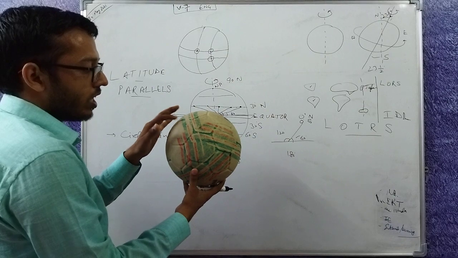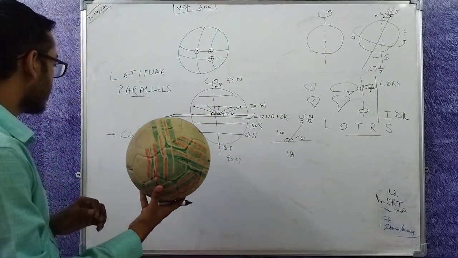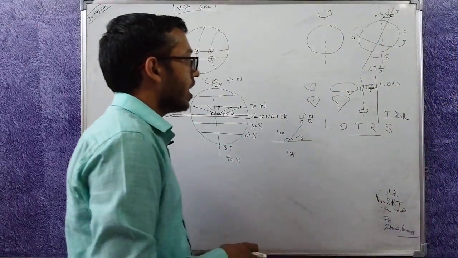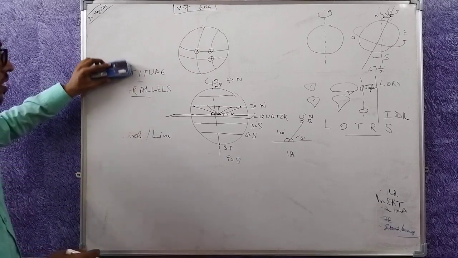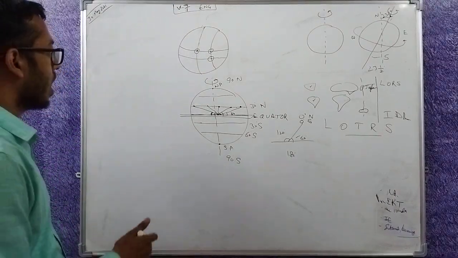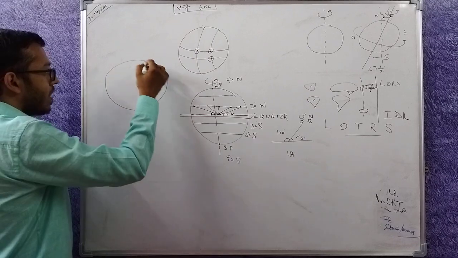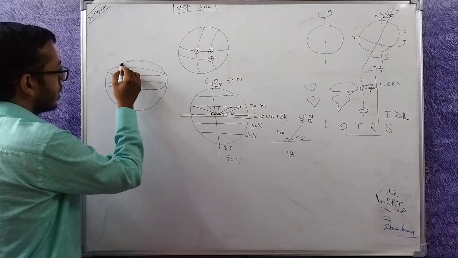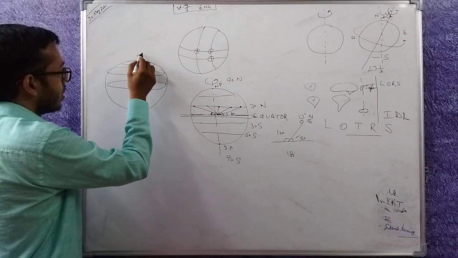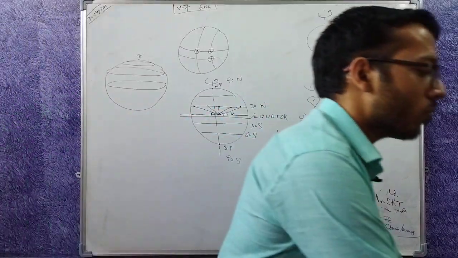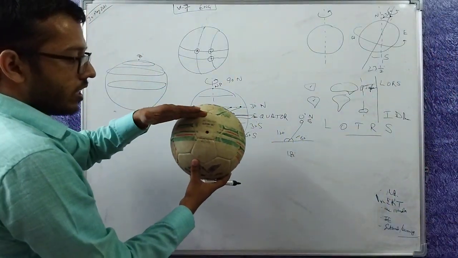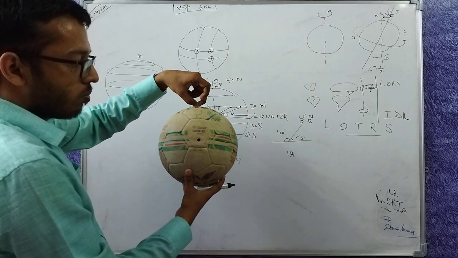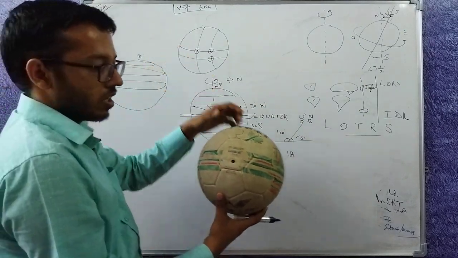So obviously only the latitude isn't enough. I need something else too. What is that? In order for me to actually and definitively find a point on the earth, I need a second line. Parallels are something like this. Latitude, this is 0 degrees, this is 30 degrees, this is 60 degrees, 90 degrees becomes one point. How does 90 degrees become a point? 30 degrees here, 60 degrees here. At 90 degrees the circle collapses onto a point, and the North Pole is the result.